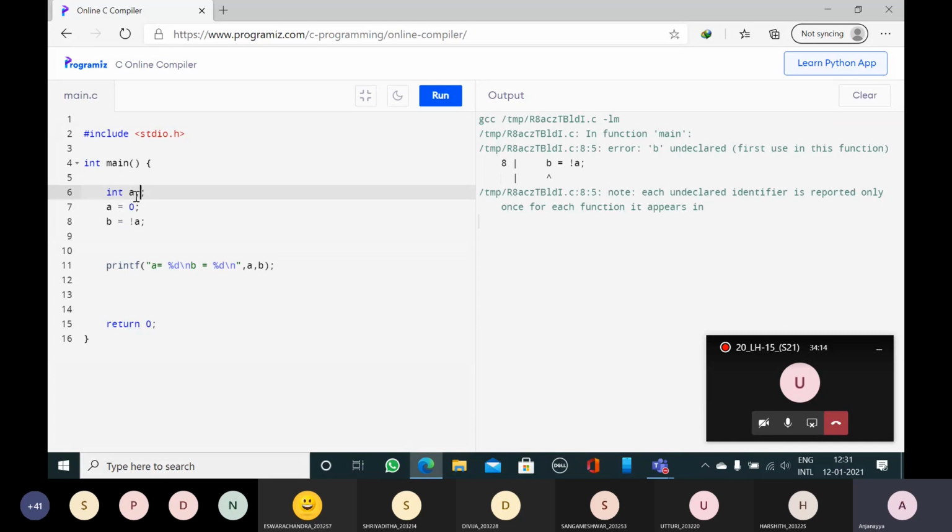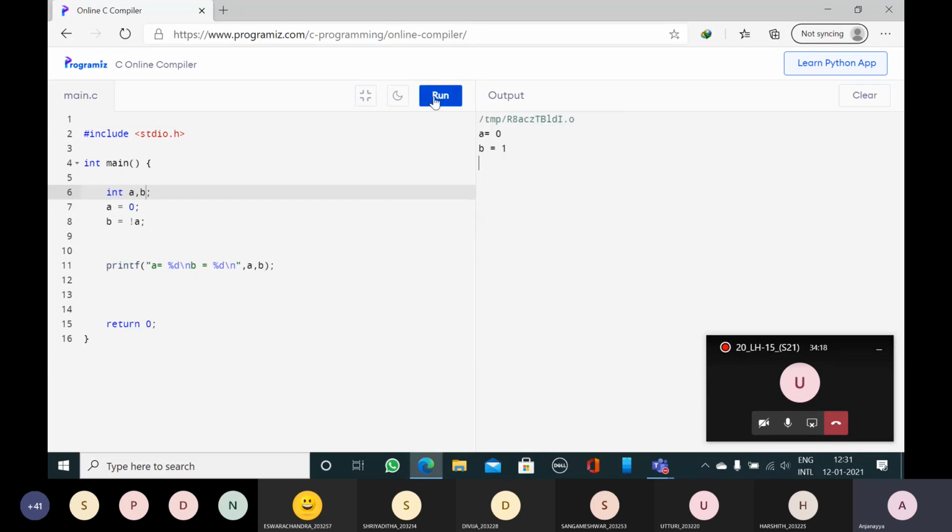Here B is deleted. I will write the B variable. Now run the program. So B is equal to not false. Earlier I did not declare it, but now I have declared it. Now you can see the output. Are you seeing the output or not?